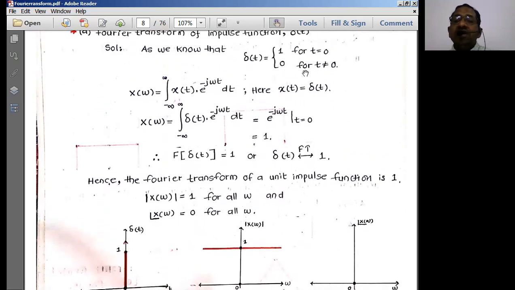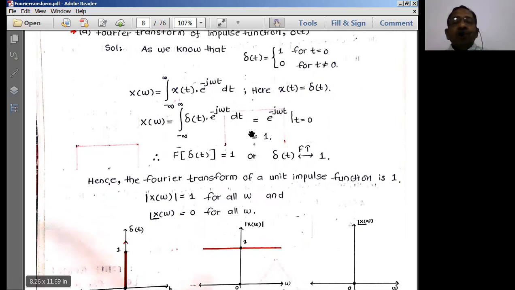For all t less than 0, it will be equal to 0. So 0 need not be exactly 0 on the axis. Based on our analysis, we consider a point on the time axis as a reference point. That reference point is taken as 0, t equal to 0.